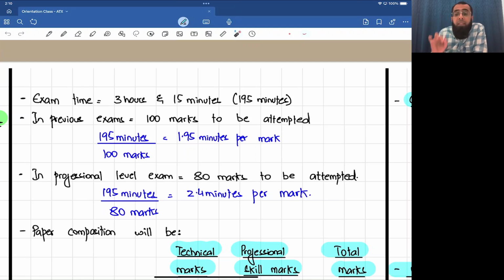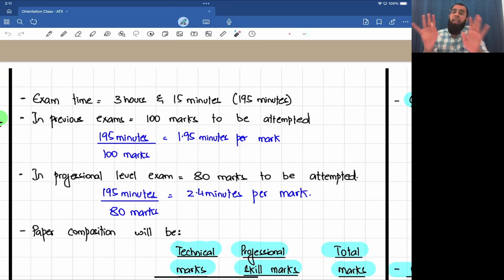Now, what the examiner is saying to you is don't attempt 100 marks. Just attempt 80 marks. Just attempt 80 taxation marks. The time is the same. Take 2.4 minutes per mark, but write in a professional manner. Analyze properly, relate to the scenario, gain evaluation marks. Take extra time, but attempt in a professional manner.